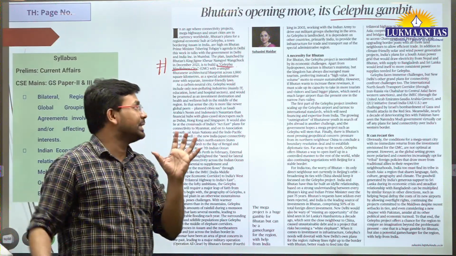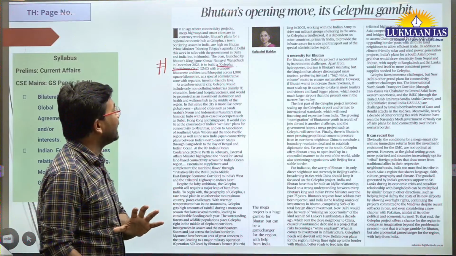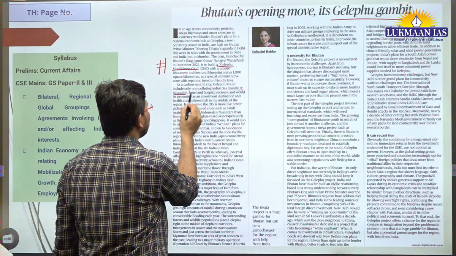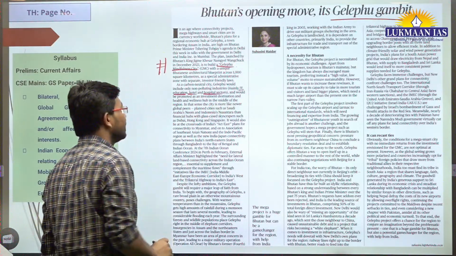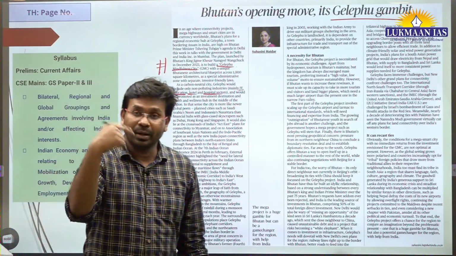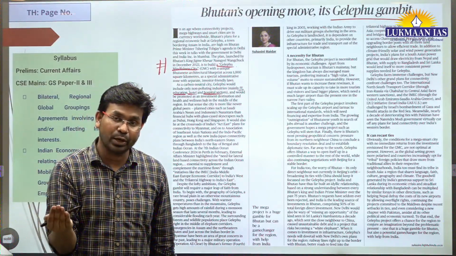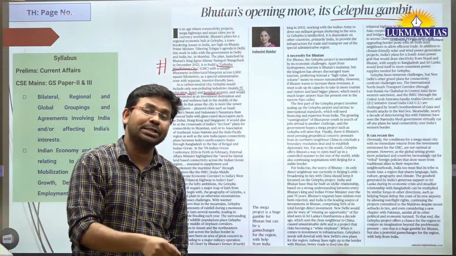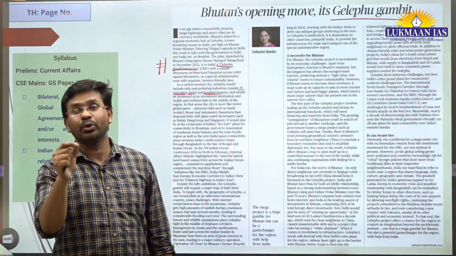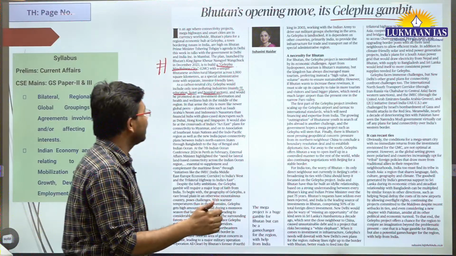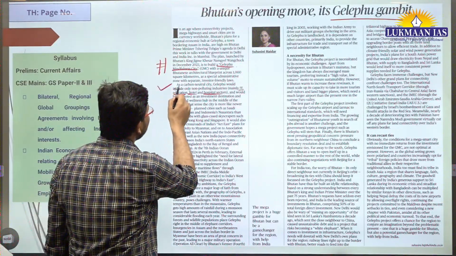Apart from this, they want to promote this city for many things: information technology, education, hotel and hospital sectors. They want to have investment from across the world, from India also, so that people can establish industries over there. And they want to establish industries that are non-polluting in nature.